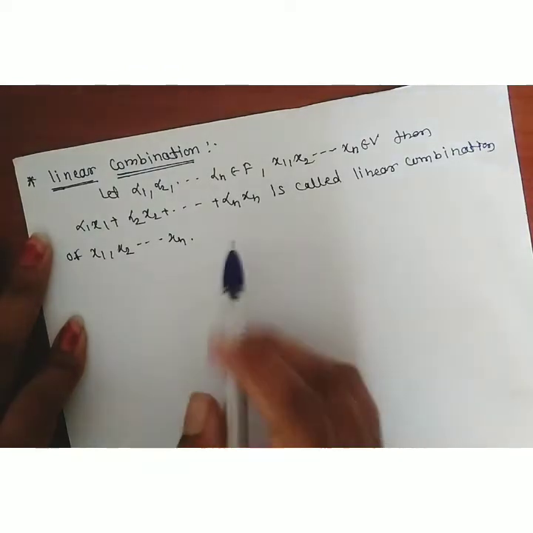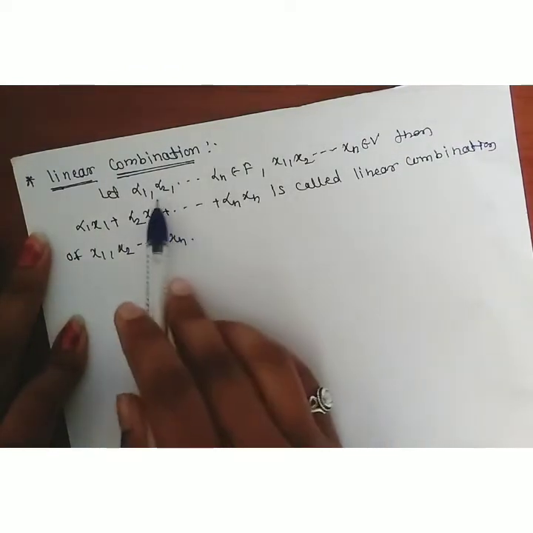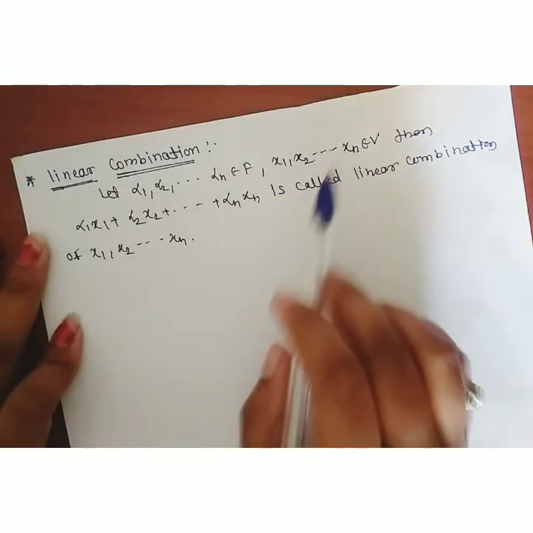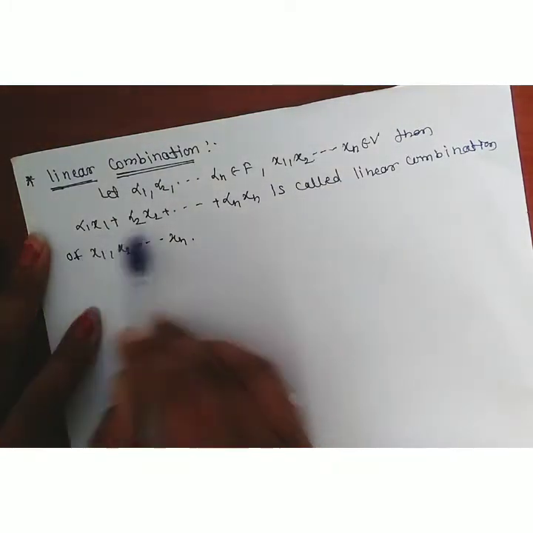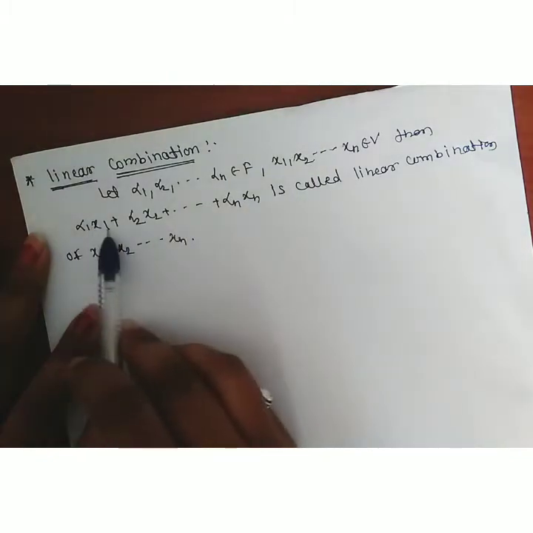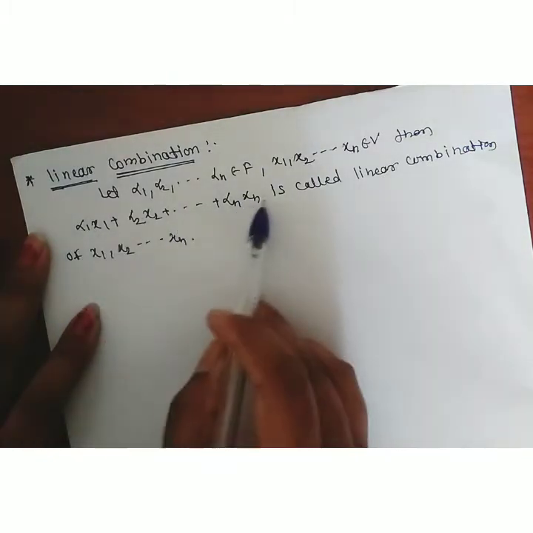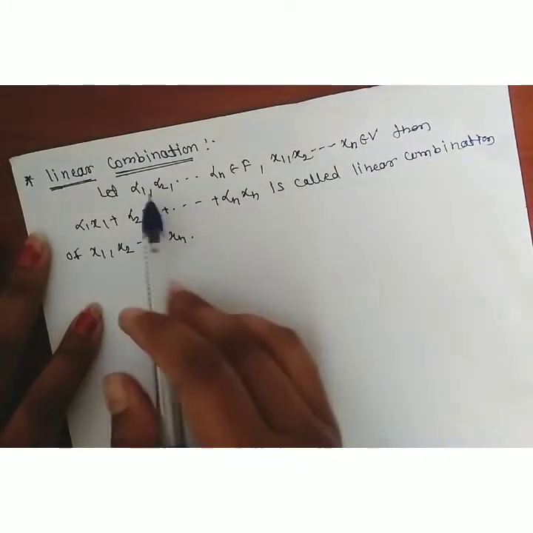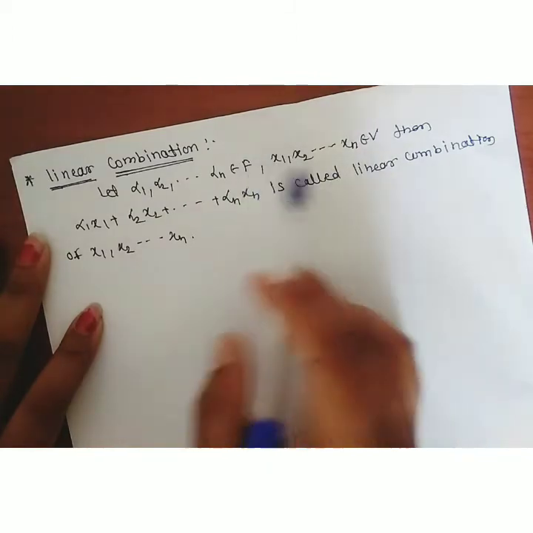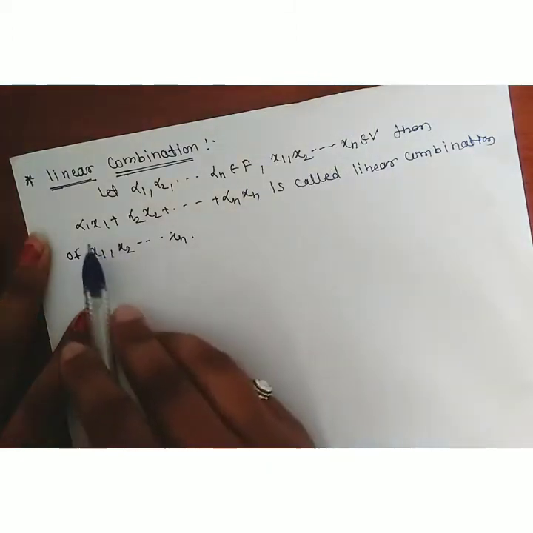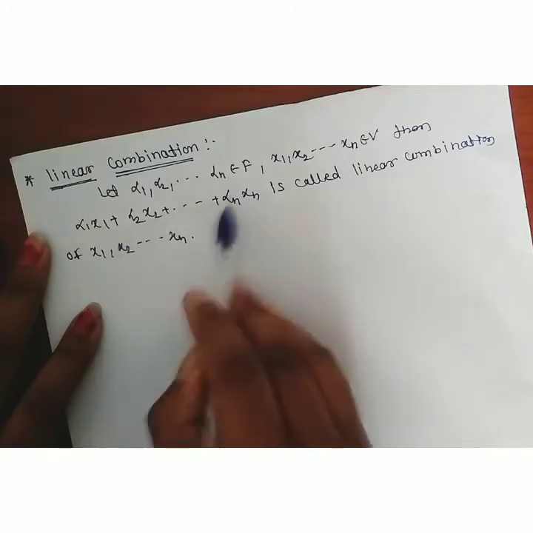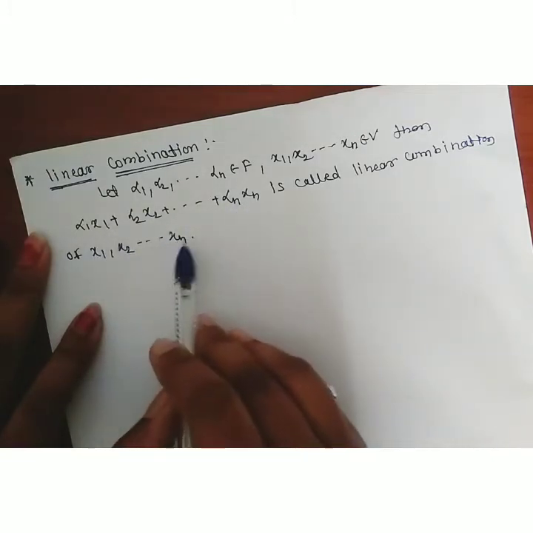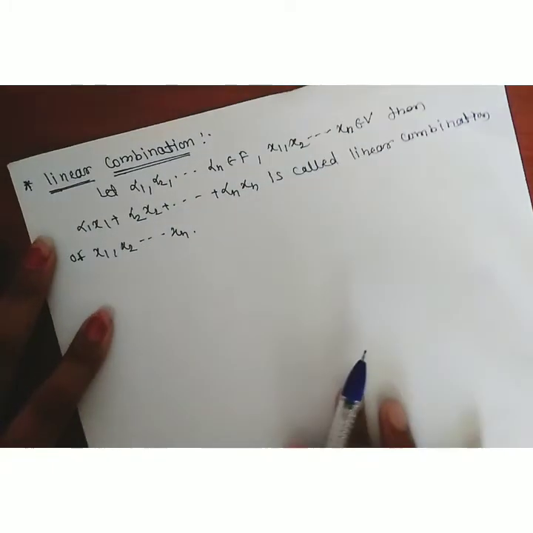So what is a linear combination? For any scalars alpha 1, alpha 2, alpha n belonging to field F and the vectors x1, x2, xn belonging to vector space V, this combination alpha 1 x1 plus alpha 2 x2 up to alpha n xn is called a linear combination of x1, x2, xn. Here we multiplied the scalars to the vectors x1, x2, xn, and took a sum throughout. So this type of combination is said to be a linear combination.